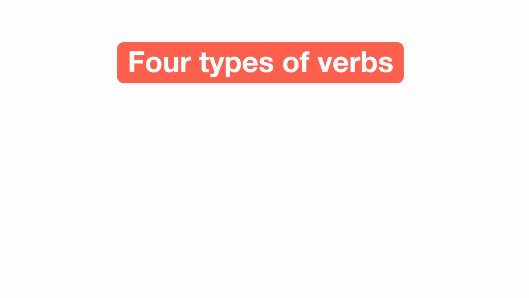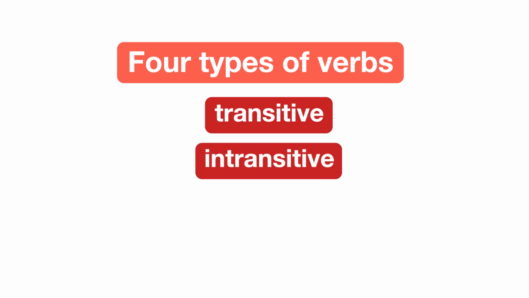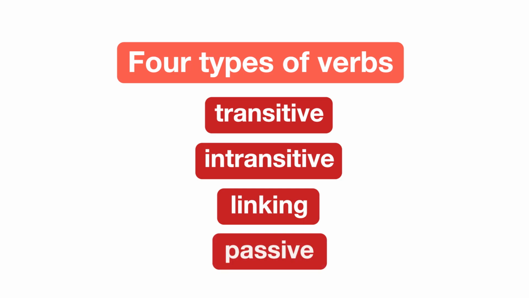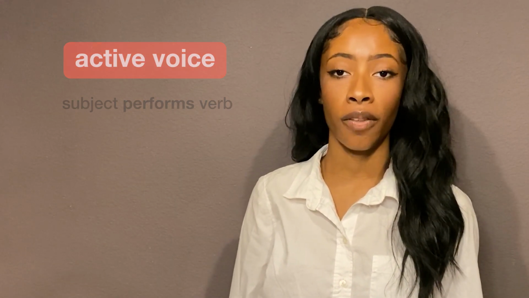learn with some tricks. So the 4 types of verbs include transitive, intransitive, linking, and passive verbs. Let's get into what each of those means, starting with passive. And to do that, we're going to talk about passive versus active voice. Active voice describes a sentence where the subject performs the verb.